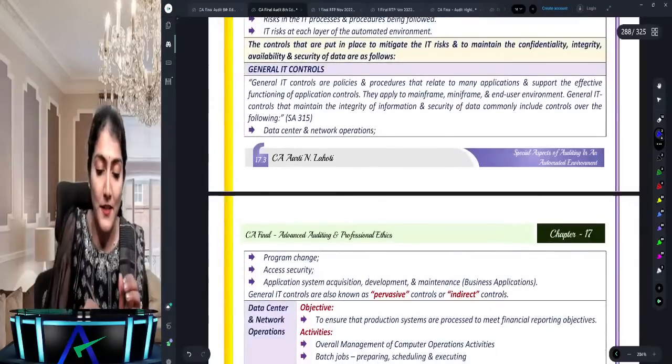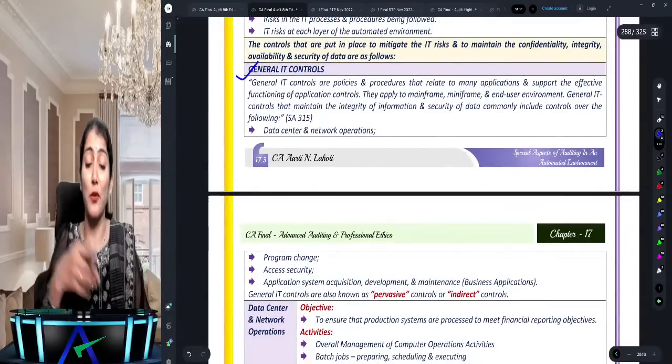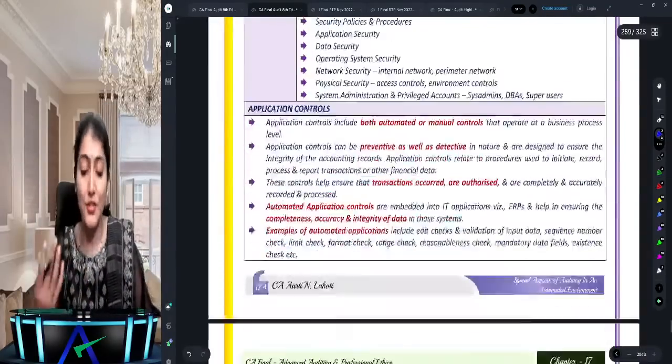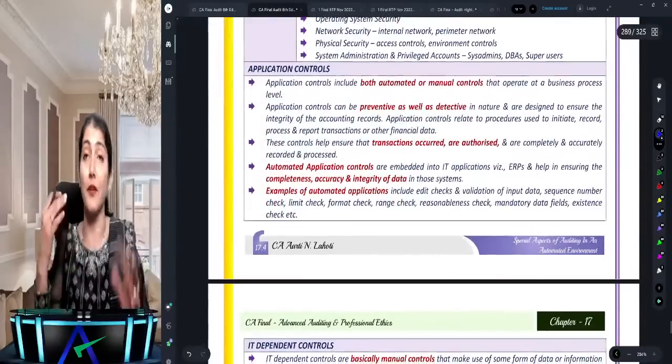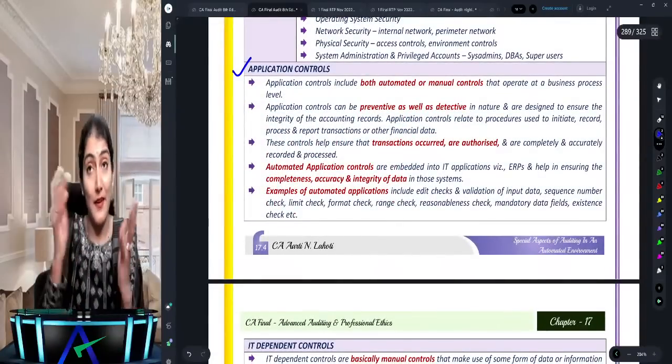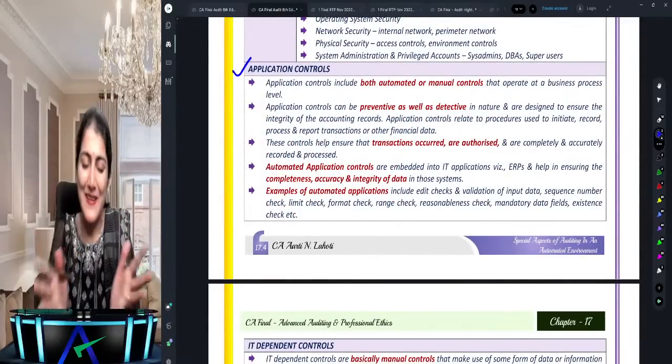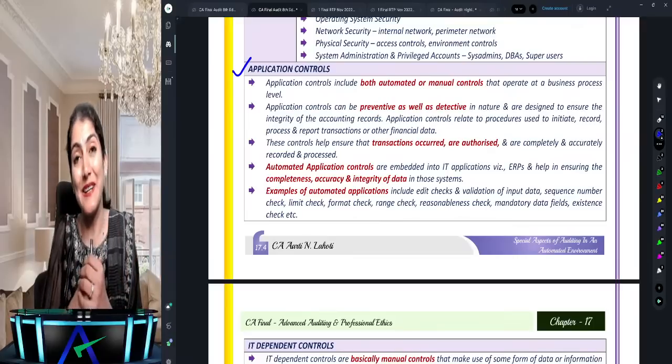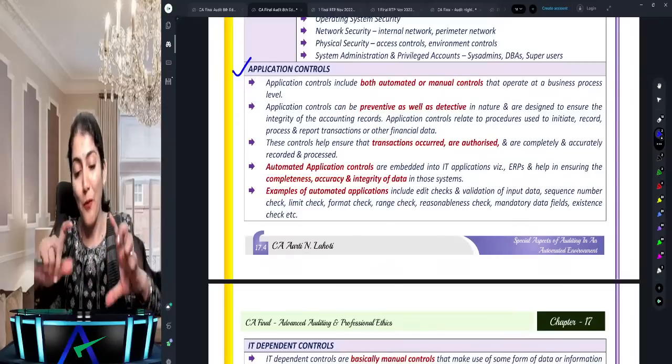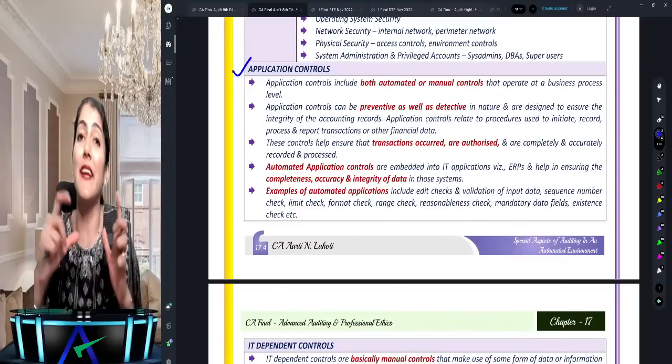Right, RTP number 22, there is a question regarding: explain what is general IT controls, application controls, and the IT dependent manual control. Possibility for your exams. Okay, possibility. Let's just look into the question. That application control is an important question over there. They could only be asking you a question, say, on application control.